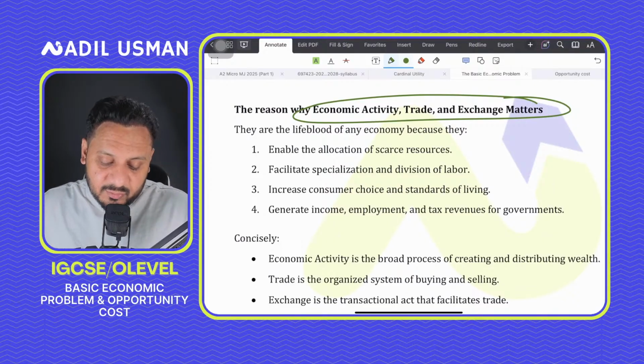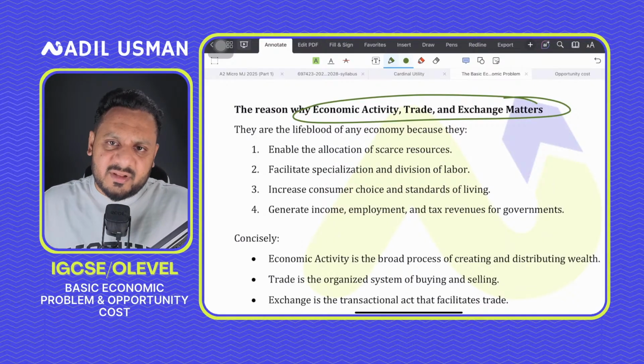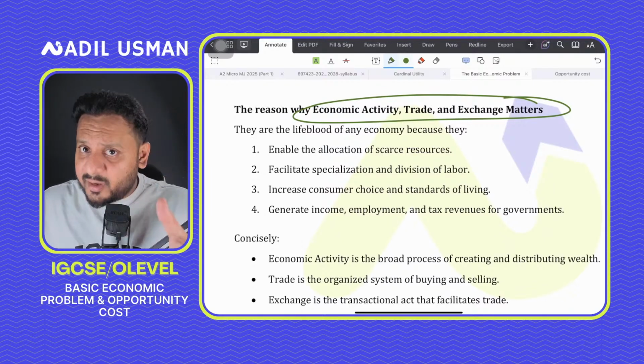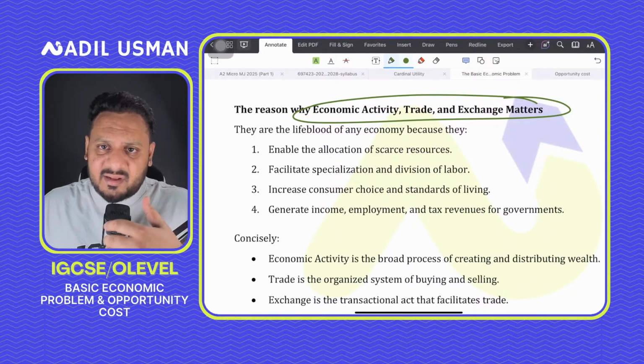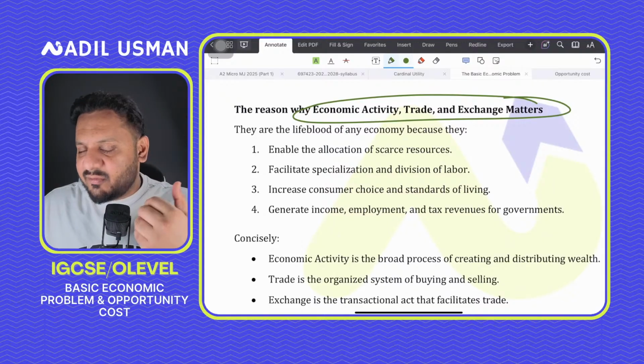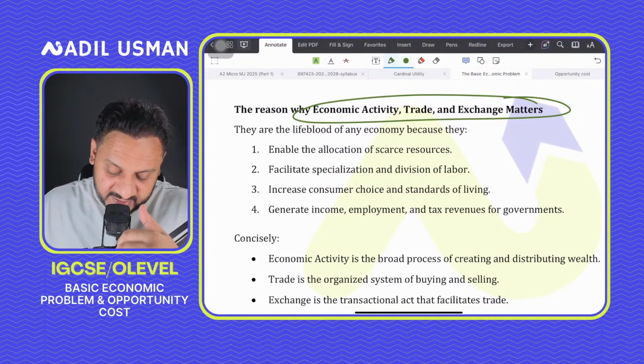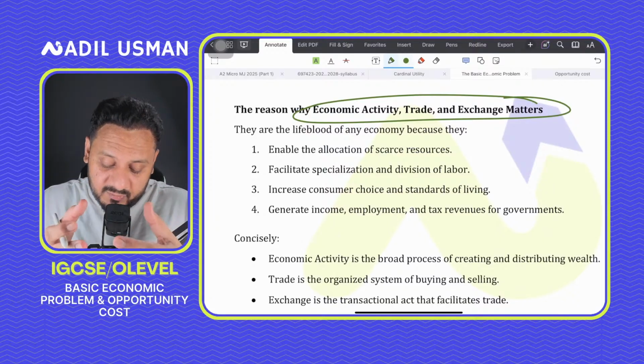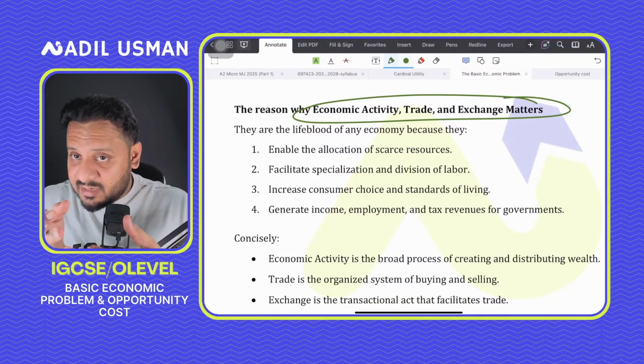When there's more economic activity, there are a lot of firms competing amongst each other and trying to produce the best possible outcome. So there's more consumer choice available, and that results in a higher standard. Do remember that whenever you have more consumer choice, you will always have a higher standard of living, and that generates incomes for the economy. It generates more employment for the economy, and more tax revenues for the government.